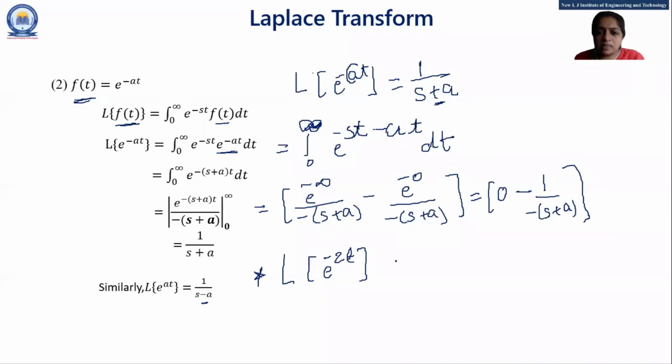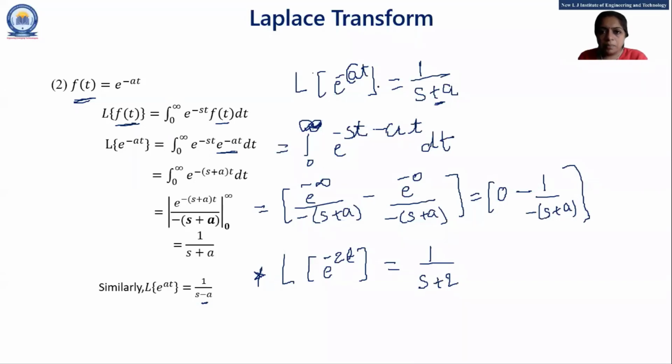So what is the answer? Our answer is, anyone? Let me know in the chat box. If I want to write the direct answer, Laplace of e raised to minus 2t, then what is that? Yes, very good. Yes, Hitar, Devendra, absolutely right. Thank you. Yes, Akhilesh, you are also right. So our answer is 1 upon s plus 2.